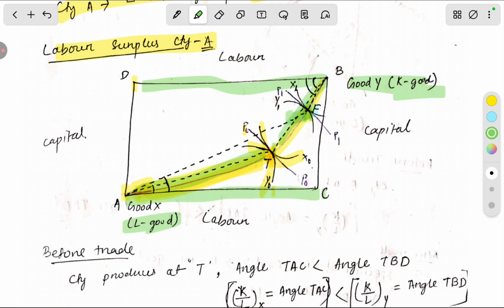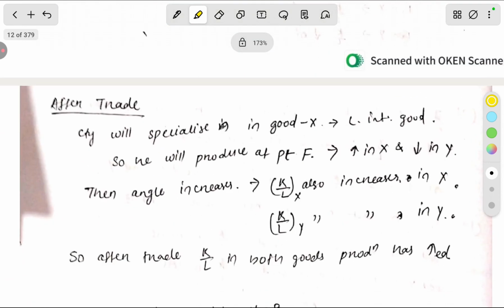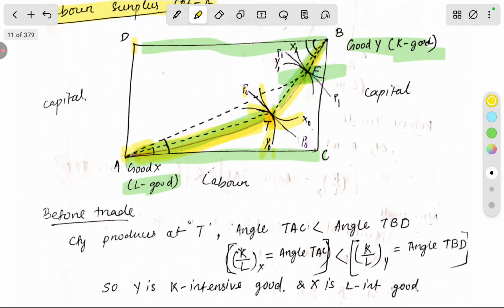Now the angle became different. It is specialized in X, the labor intensive good. Increasing the production of X, the production of Y decreases. The angle increases, K by L of X also increases, and K by L of Y also increases. Let's see here. The angle FBD is more than the angle. Understand?